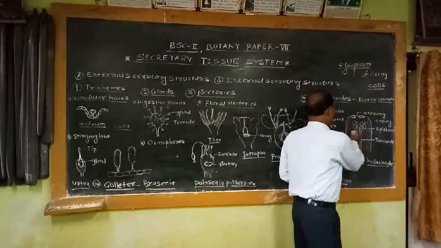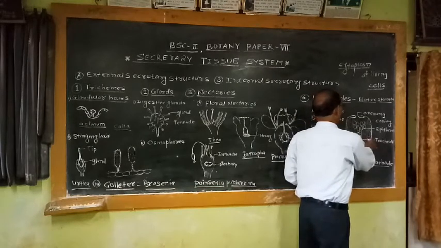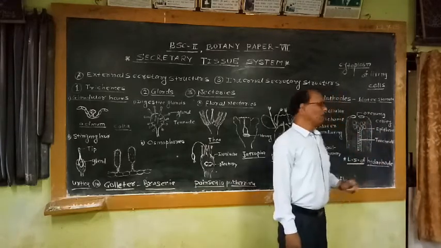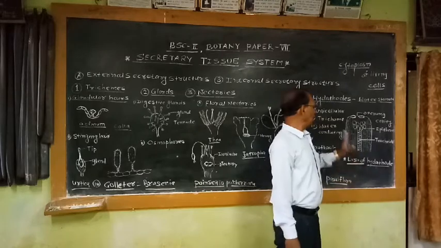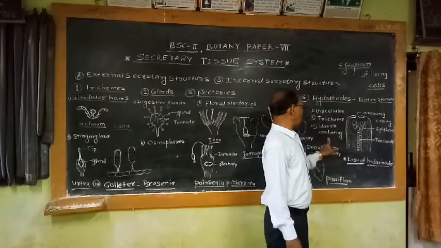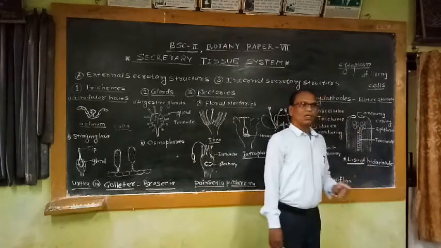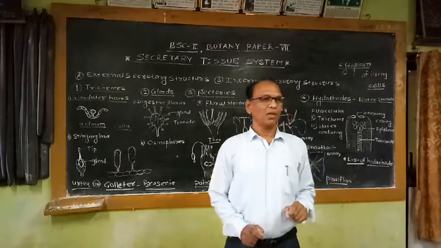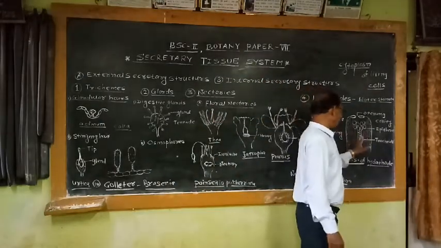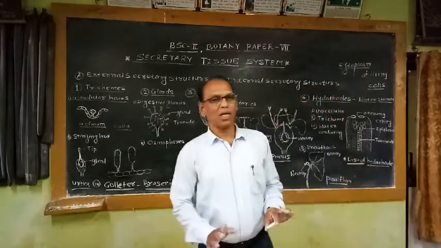So the remaining portion is occupied by these ordinary cells like chlorenchyma, then epidermis, etc. So this is the longitudinal view of this hydatodes, which shows different components. That means why these hydatodes are known as water conducting hydatodes, because these hydatodes show the conducting elements. In association with these hydatodes, water conducting elements like tracheal vessels are there in the stomata. That's why they are known as water conducting hydatodes.